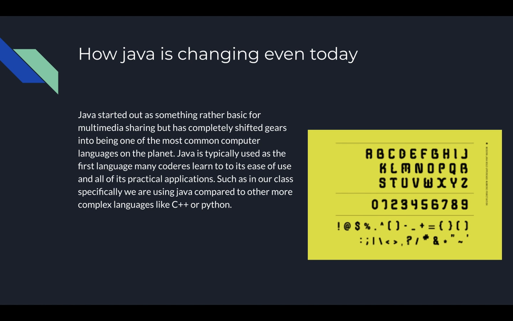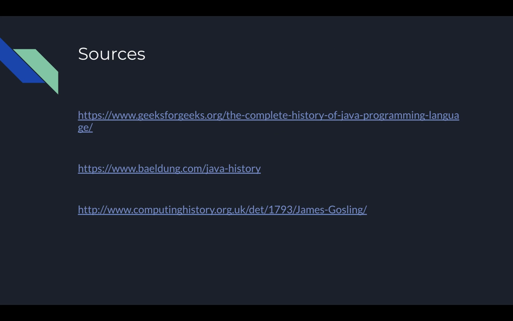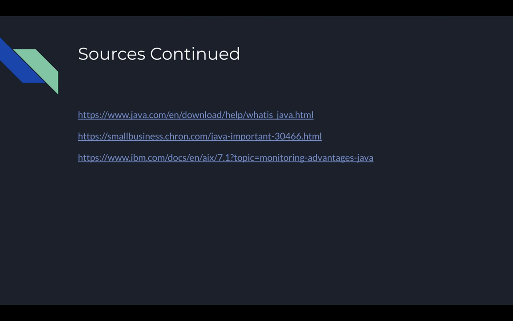How is Java changing even today? Java started out as something rather basic for multimedia sharing, but it's completely shifted gears into being one of the most common computer languages on the planet. Java is typically used as the first language many coders learn due to its ease of use and all of its practical applications, such as in our class, where we're specifically using Java compared to other more complex languages like C++ or Python. And these are my sources.